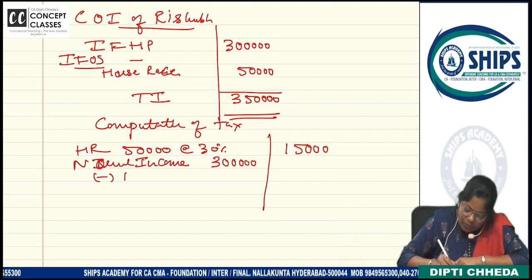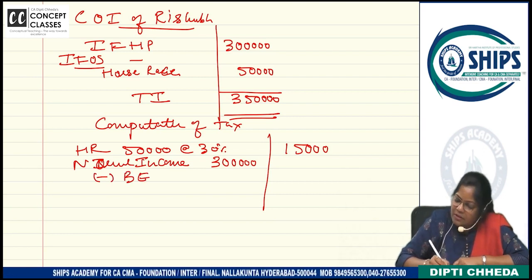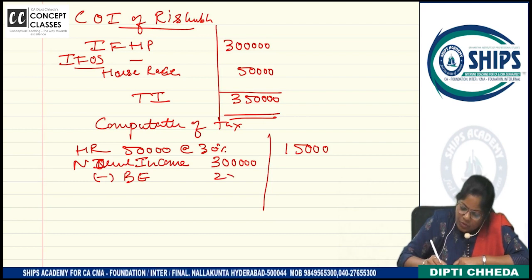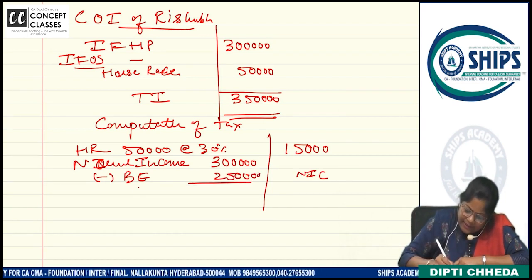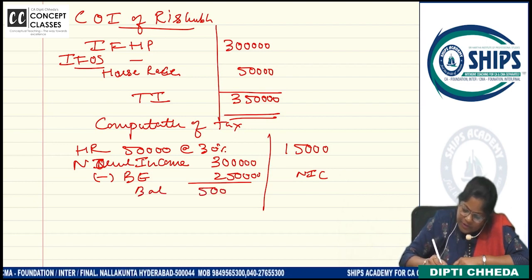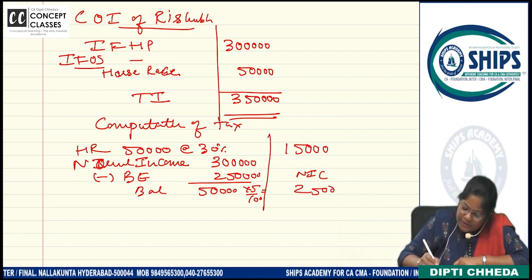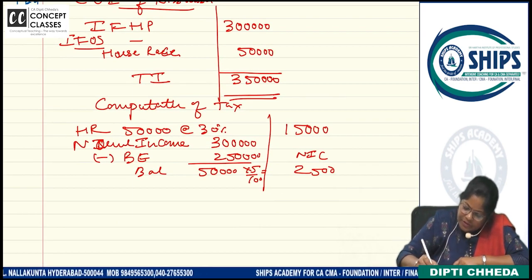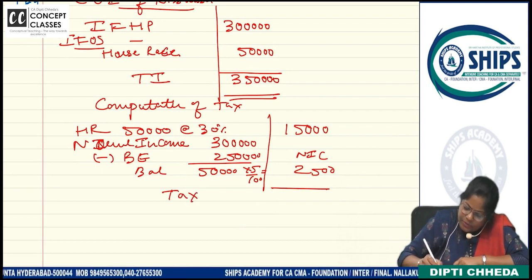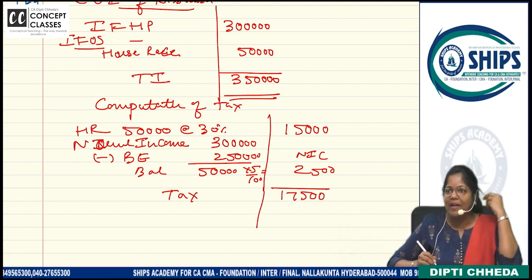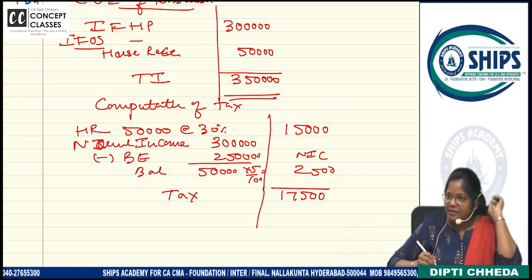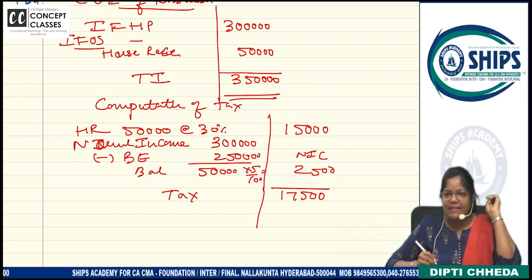Normal income, what is that? 3 lakh. What is the basic exemption? Yeah, because no age is given. Till 250, what is the tax? Nil. Balance 50,000. What is the tax? 5%. 2,500. So what is the tax coming to? 17,500. अब है मजेदार सबसे. अब क्या करूं? 4% pieces done.